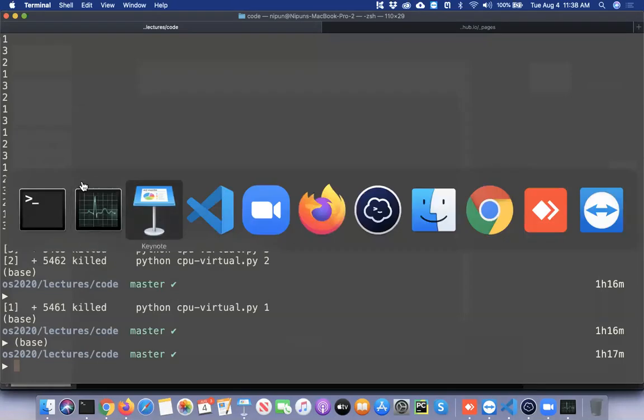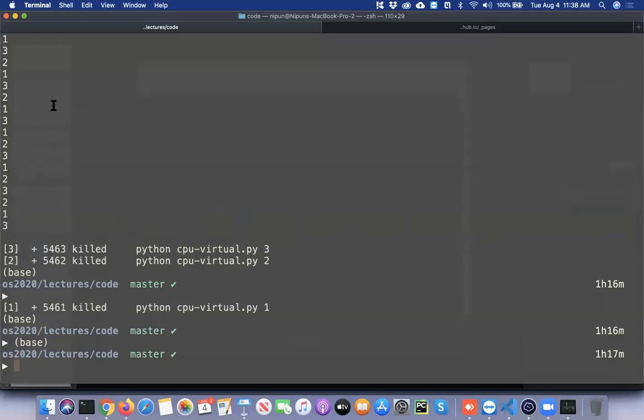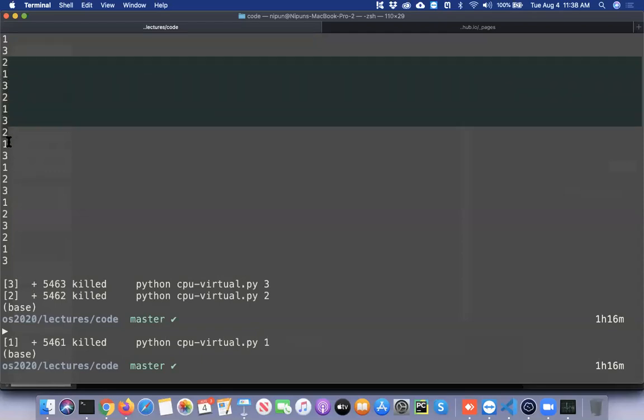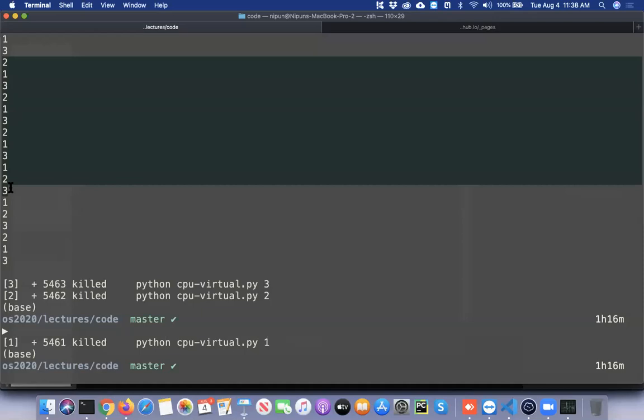And you would have also seen at various times that they don't always appear in order. You'll see some of them being disordered also. So here you see, let's say, 213, 213, 213, and then you see 123, right? So this is also something which we need to be very careful about. Although we wrote them in the order 1, 2, 3, their execution is really left up to the operating system, which decides when to schedule these processes.